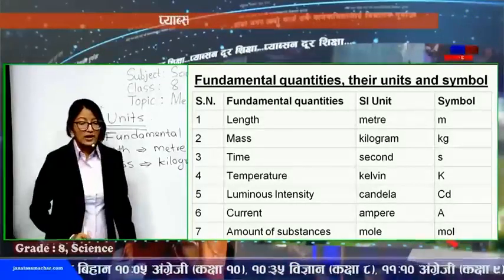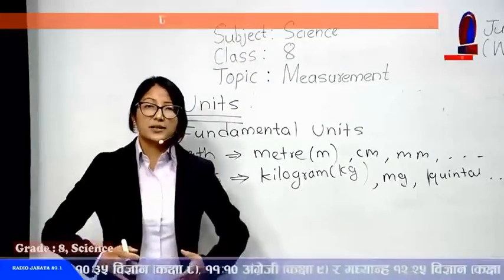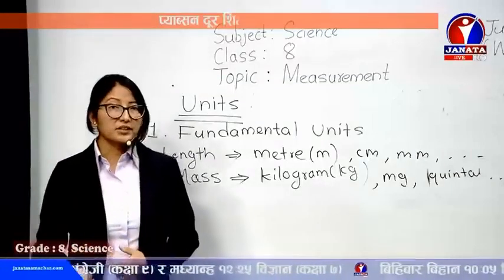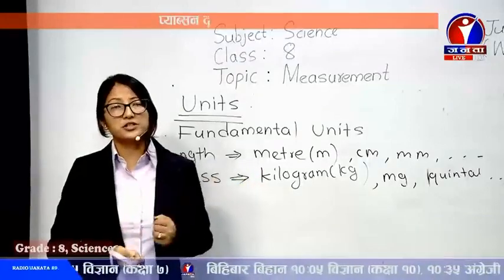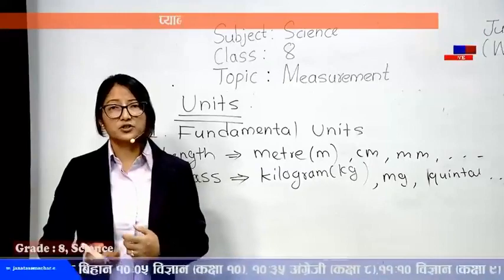So these all are fundamental units. These 7 fundamental units were specially established by a convention held in France in 1960. Previously, people used to follow different traditional systems for measurement, and afterwards they were having lots of problems.